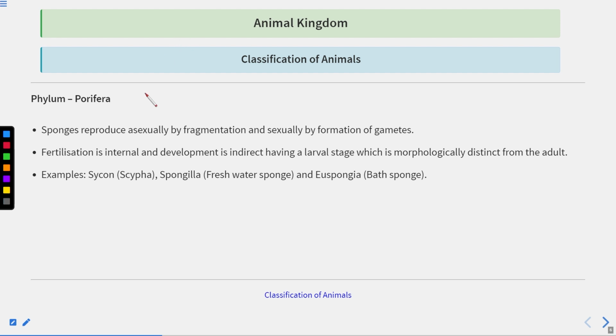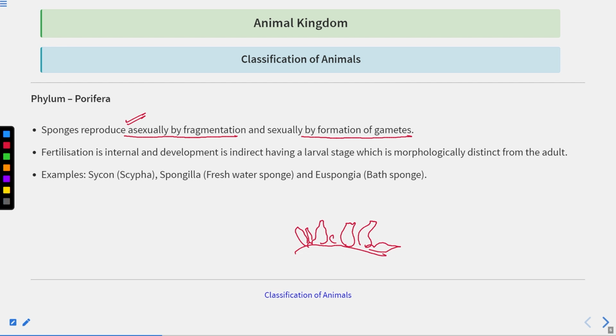Sponges reproduce asexually by fragmentation and sexually by the formation of gametes. So we see that in the case of sponges, sometimes due to the water current, there is wear and tear in the sponges, right? Sponges grow in a group. There is a rock and these sponges grow like this.